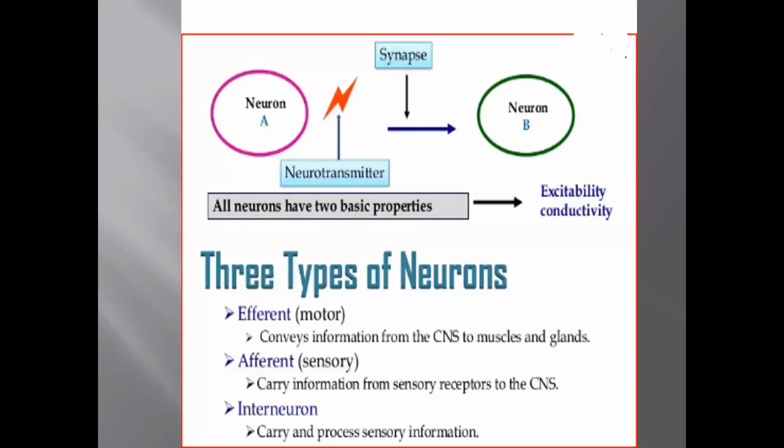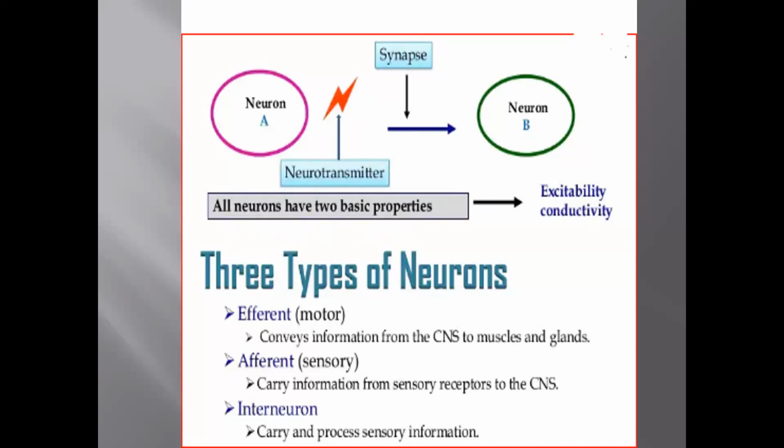What is meant by synapse? Suppose two neurons, that is nerve cells, are there. There will be a transmitter, called a neurotransmitter, in between these two neurons. All neurons have two basic properties, that is excitability and conductivity.